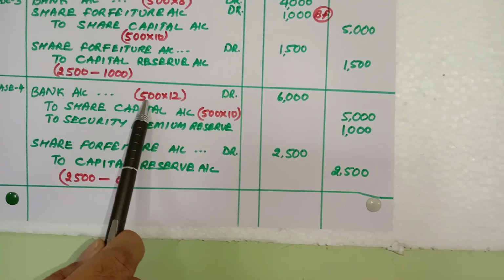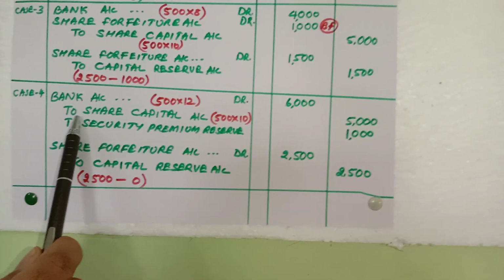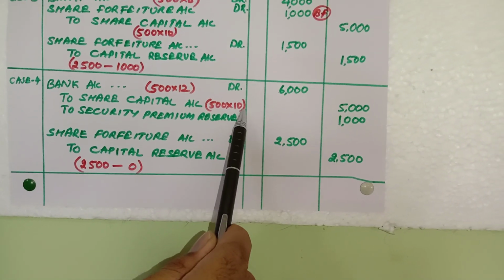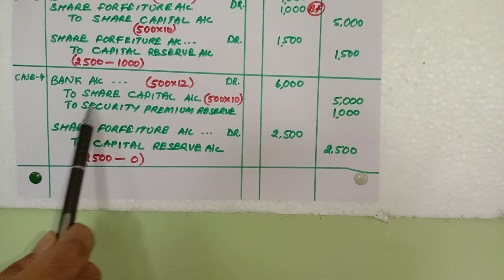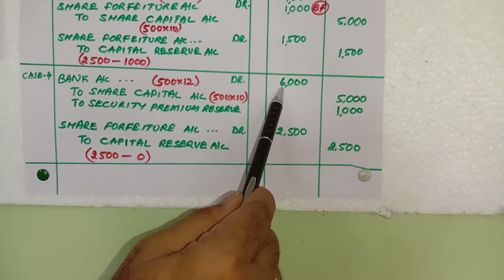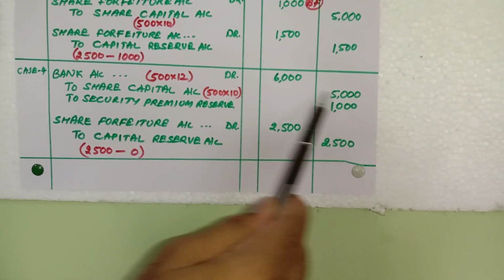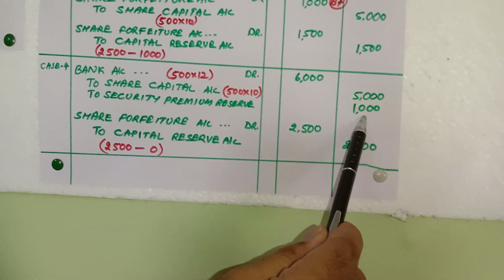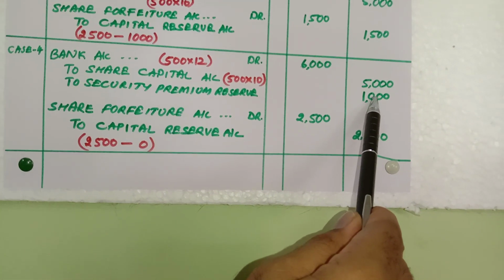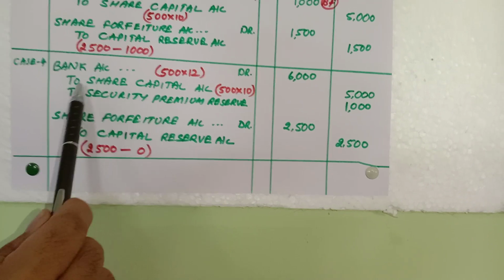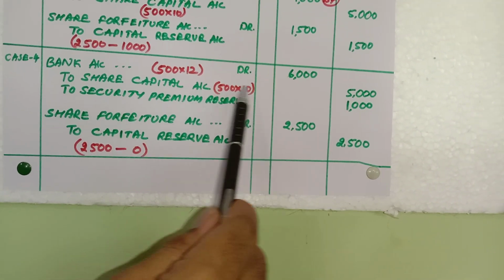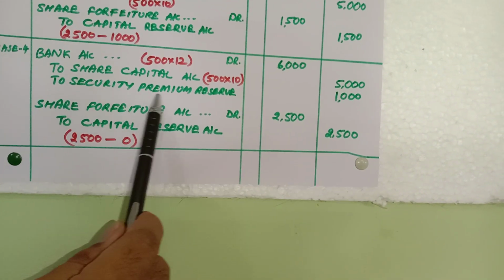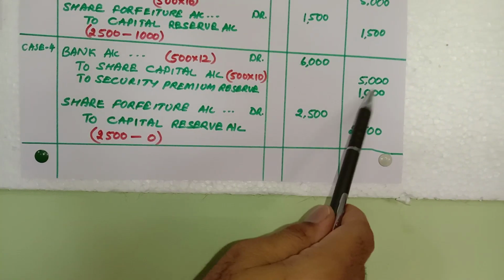Bank account debit 500 into 12, share capital 500 into 10, then here again debit is more than the credit, so the difference will be taken as security premium reserve, 1000 rupees. This is the balancing figure. So bank account debit 6000, share capital account 5000, security premium 1000.